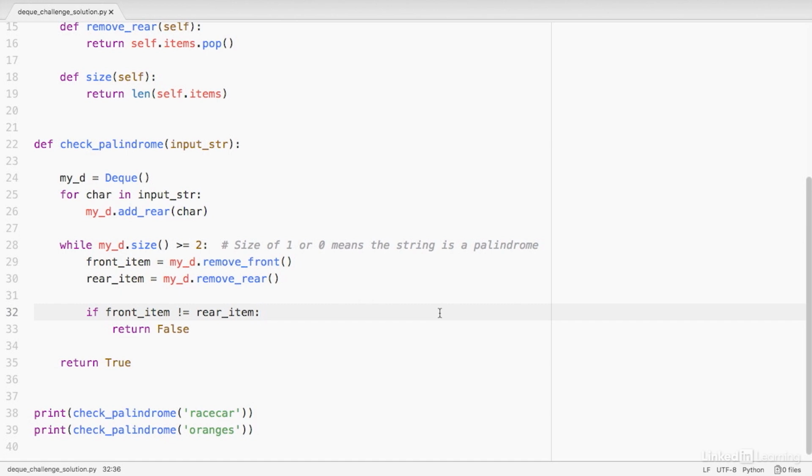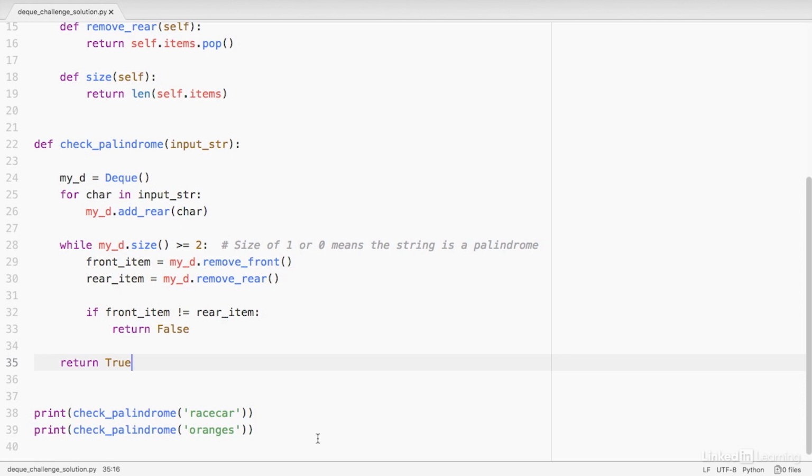If they are the same, I simply go back to the top of my while loop and do the same thing on the next front and rear items. If all of those iterations go well and I eventually get to a deque that has a size of 1 or 0, that means the string was a palindrome and I can return true.